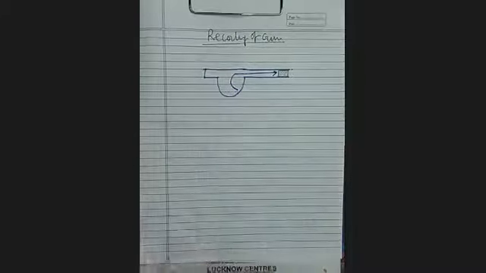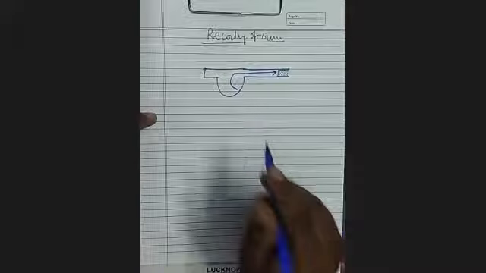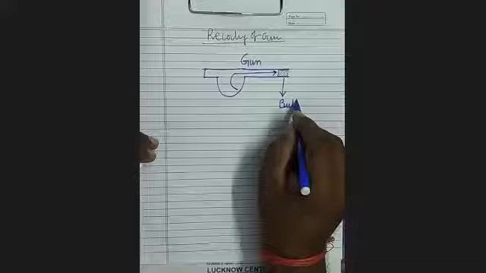This is the trigger. So this is the gun, and when you press the trigger.